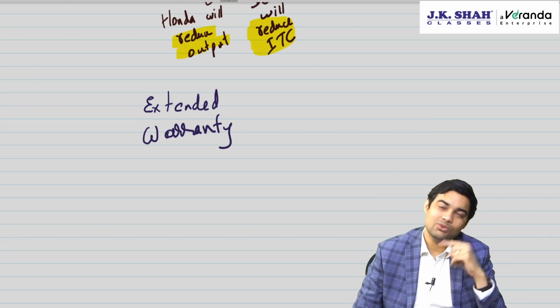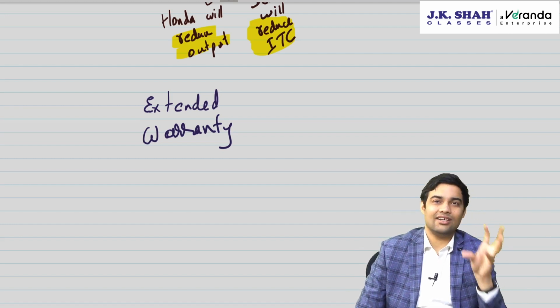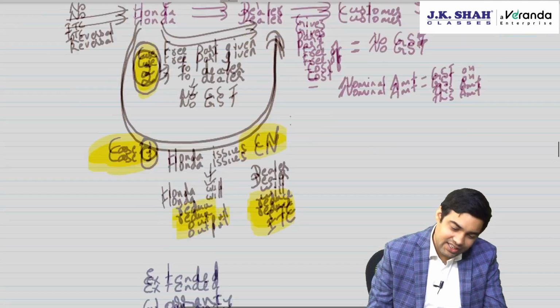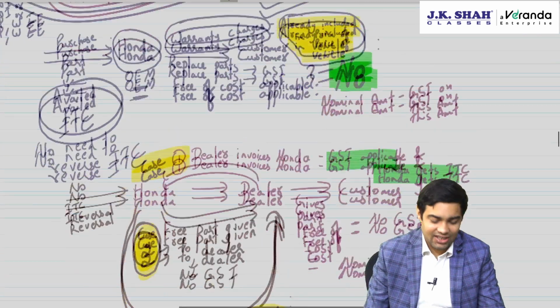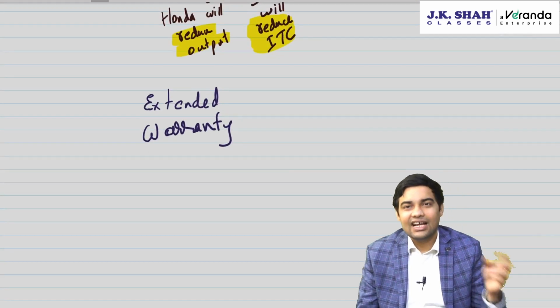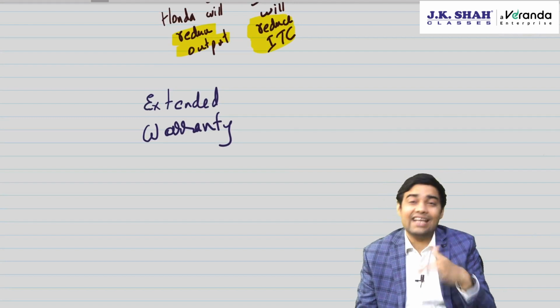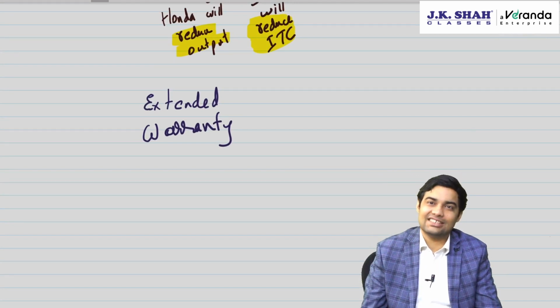If it is to be charged separately, then extended warranty will be regarded as a service. See, normal warranty is already included in the price of the vehicle, but then the dealer or Honda might also provide extended warranty. Now what will be the taxability of this extended warranty?